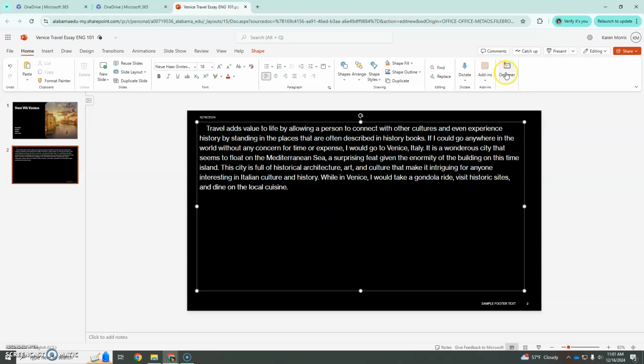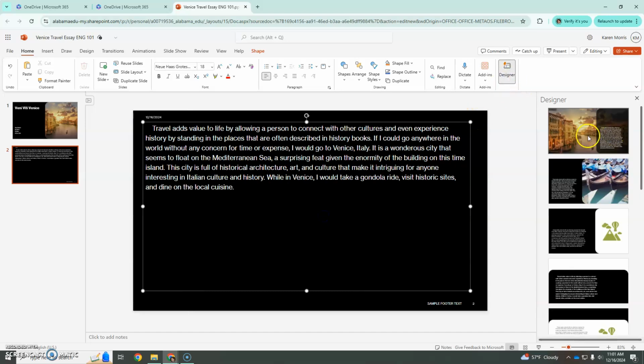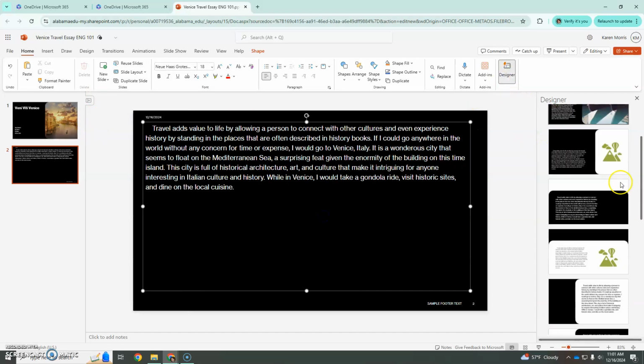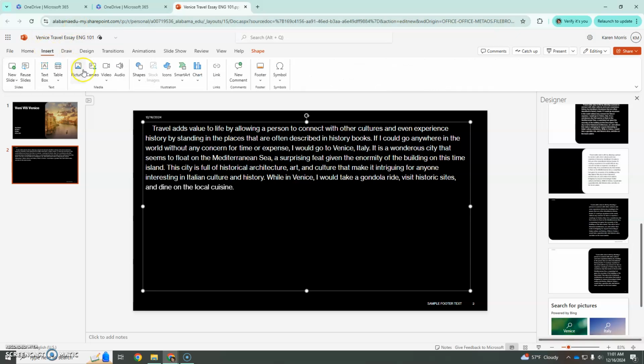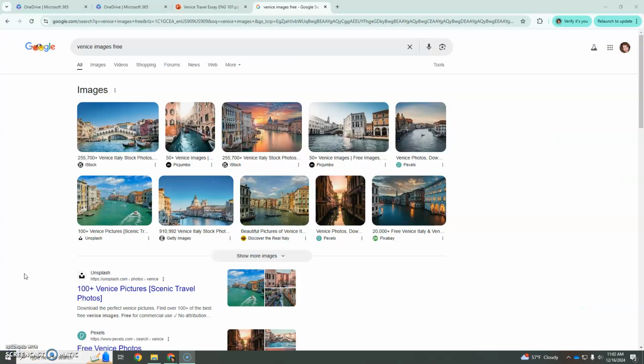Now, I would go back to the designer and see what it might offer me. I don't want the very same slide, so it's not offering me anything great. So I would go here to Insert at the top left, Pictures, and then if you have some that you have on your mobile device, you should be able to get some from stock images or search the web. I'm not sure why it's not letting me now.